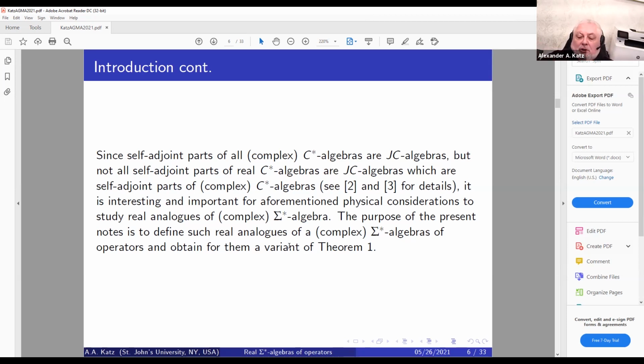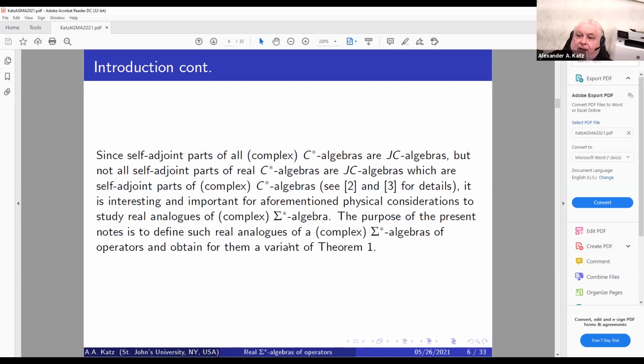And in fact, according to von Neumann approach, since observables are realized by self-adjoint operators, we are basically focusing on self-adjoint parts of these associative star algebras, so-called Jordan algebras.